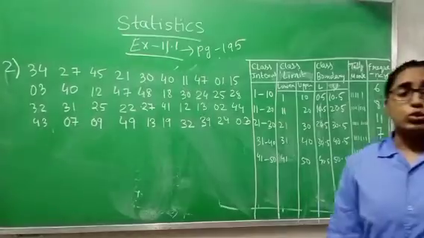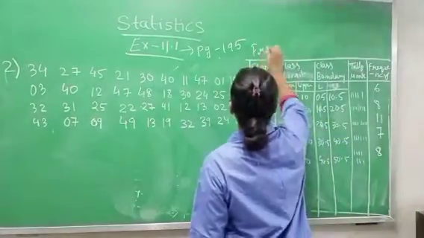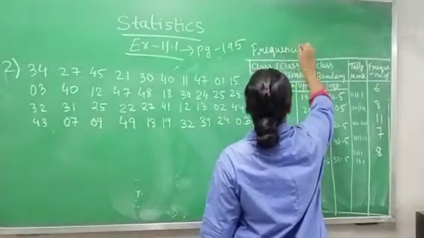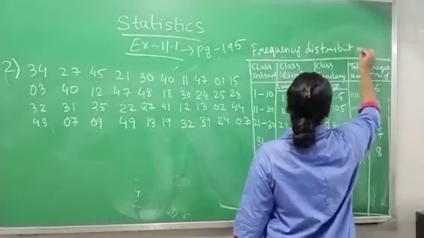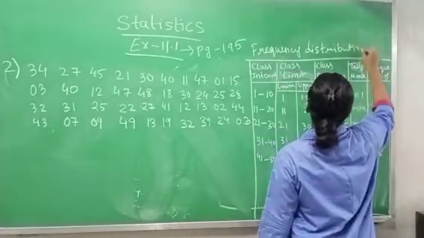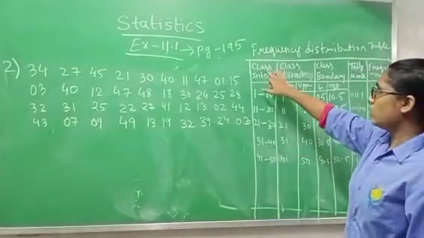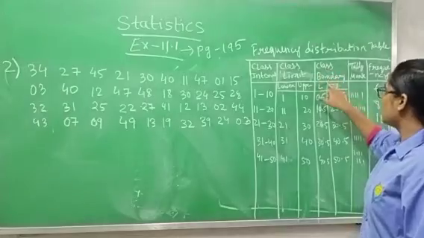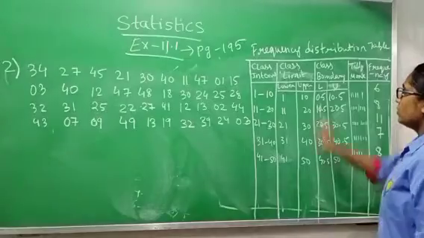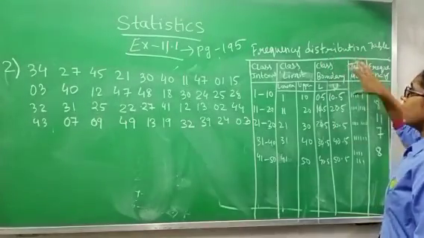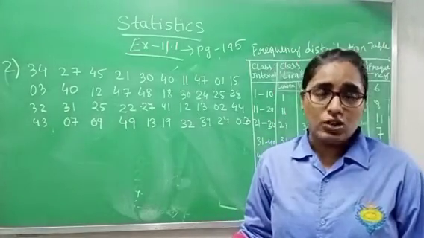Now in this one they are telling you to make a frequency distribution table. Okay. Now I have written class interval, class limit, class boundary, tally mark, frequency. Now you will ask why we are writing class boundary and tally mark, but in the last question we were not writing tally mark and class boundary.